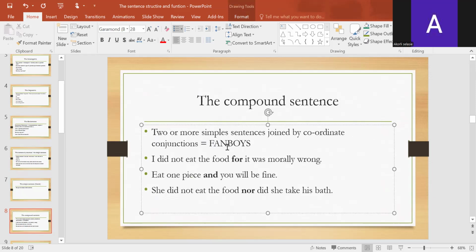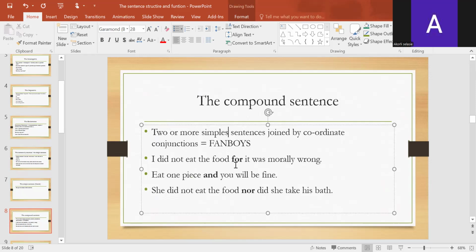Now, these coordinate conjunctions, we use them to form an acronym, or if you like, let's call it an acronym: FANBOYS, where F stands for for, A for and, N for nor, B for but, O for or, Y for yet, and S for so.